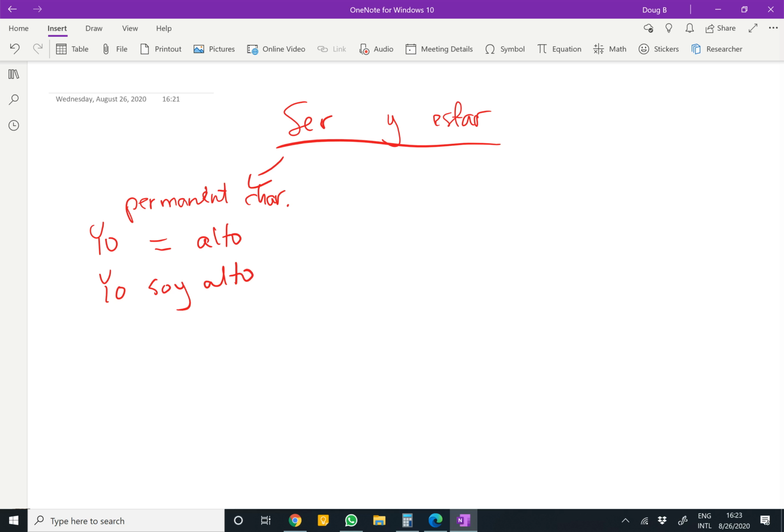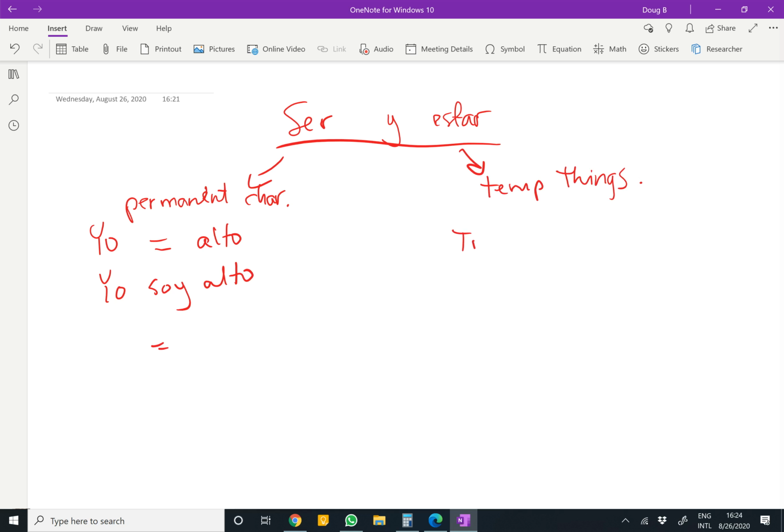Yo soy gordo, a little bit fat. Okay, I will admit it. That's another one of those equal signs. That's one of those permanent characteristics, right? So opposed to that is temporary things.